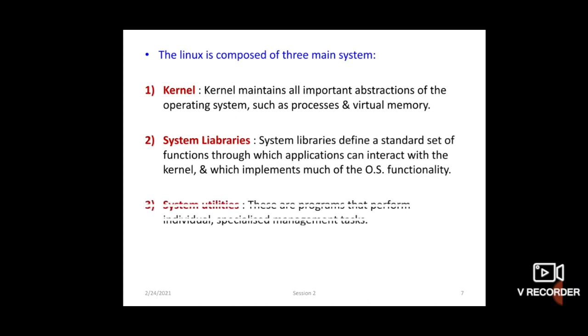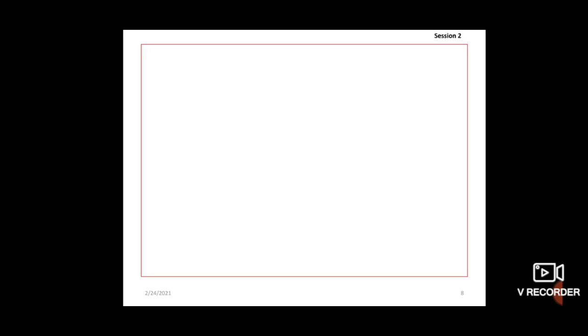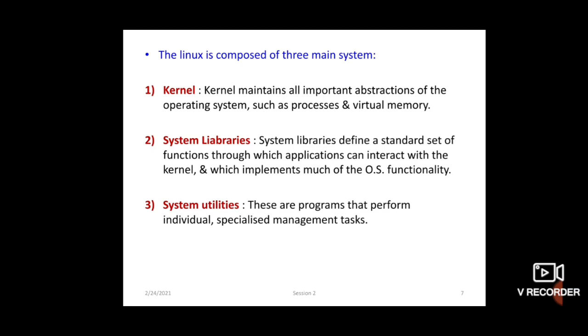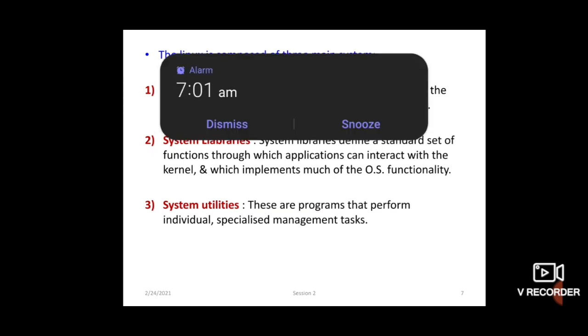The third component is system utilities. System utilities are programs that perform individual specialized management tasks. Some system utilities may be invoked just once to initialize and configure some aspects of the system. In these system utilities, programs perform individually, and some may be invoked just once to initialize and configure some aspects of the system.